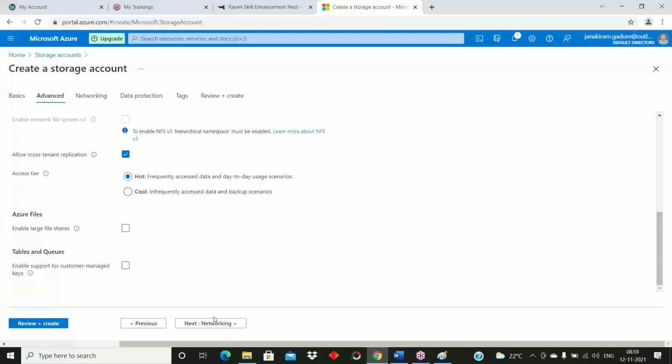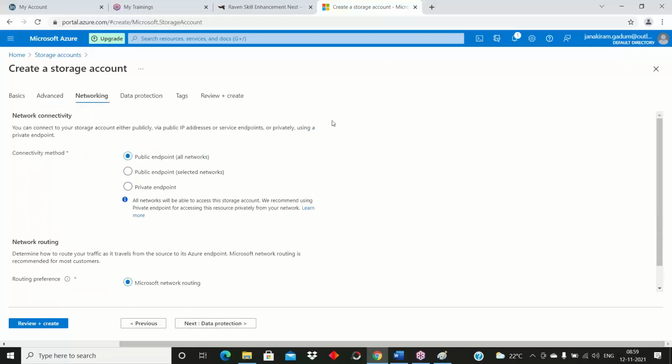Next option is networking. Here, connectivity method: how you need to connect to this storage account. We have three options: public endpoint, and private endpoint. What does this mean? Public endpoint means all networks. If you enable this option, your storage account will be accessible to everyone. You can access the storage account from anywhere. This is the all networks option. Okay.